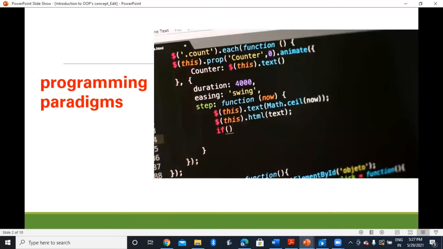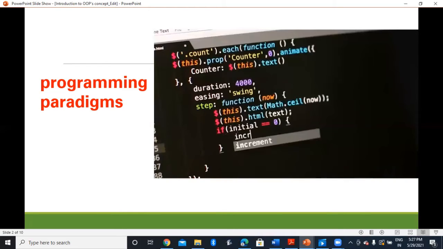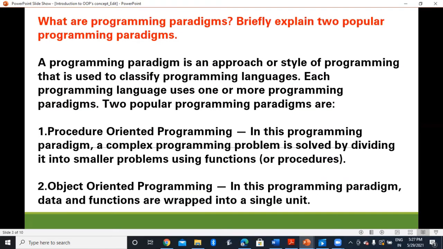Now what is a programming paradigm? It is an approach to solve a problem using some programming language, or also we can say it is a method to solve a problem using tools and techniques that are available to us following some approach. So each language that we use has its own tools and techniques that we use to solve a particular problem or a particular question that has come.